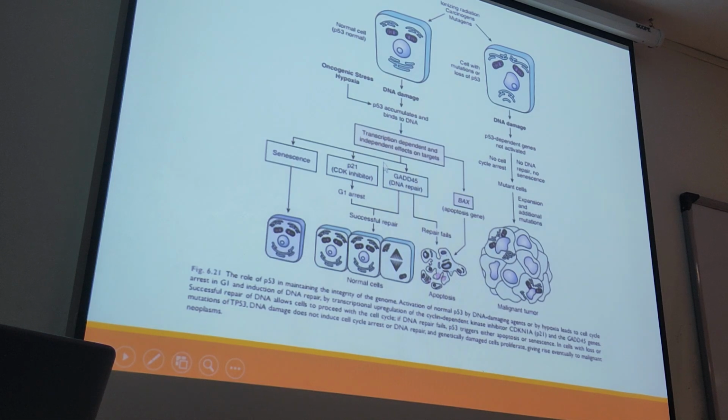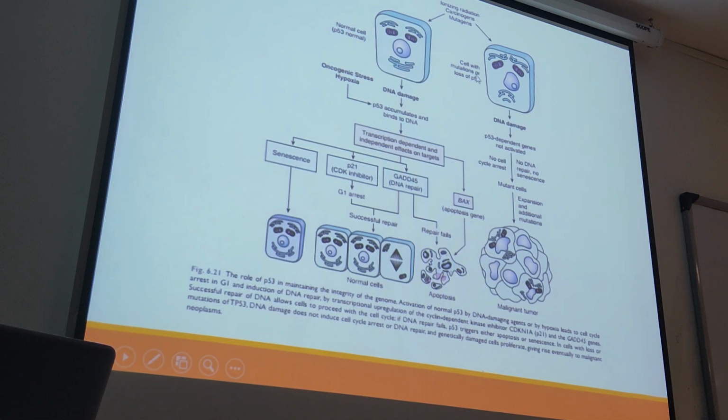If they can repair, with successful repair, again we have normal cell proliferation. But if the repair fails and they cannot do the process of repair, what we have is apoptosis, which is programmed cell death. So P53 tries to do the process of repair, and if it cannot, we have apoptosis.